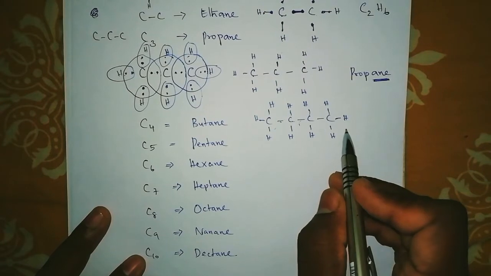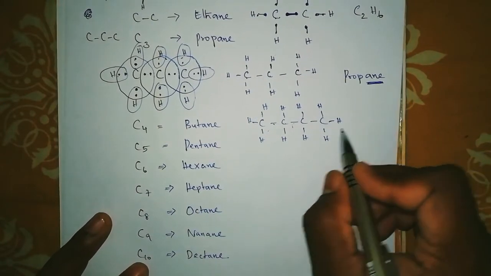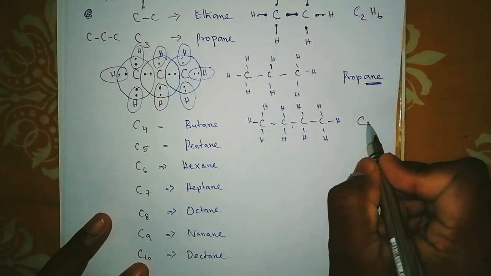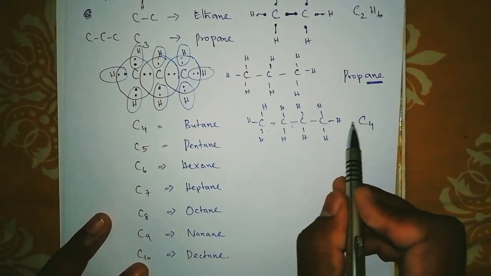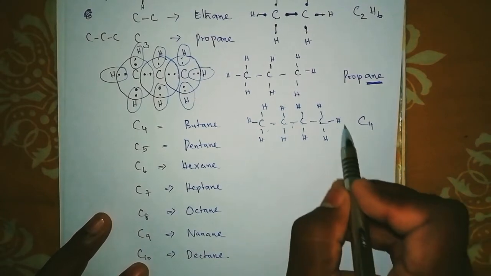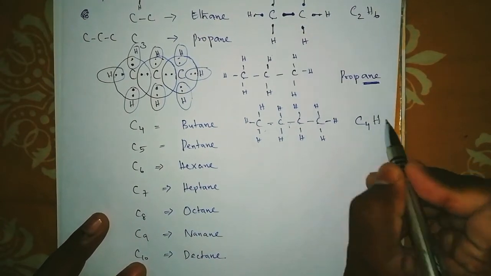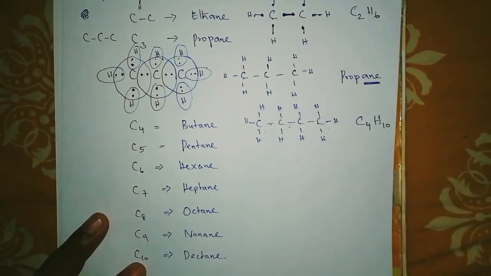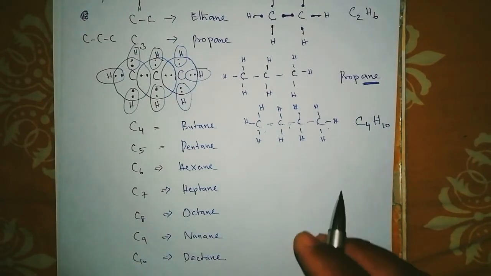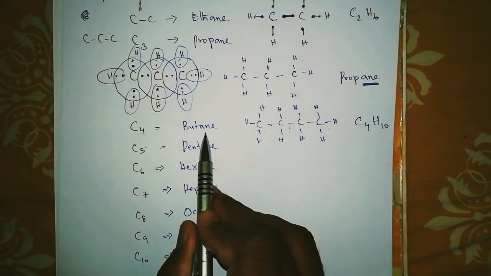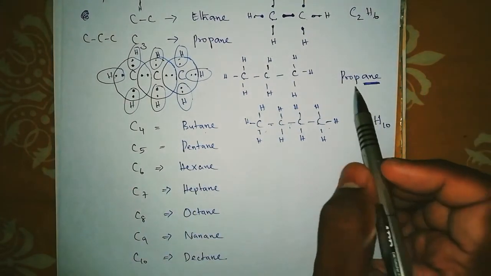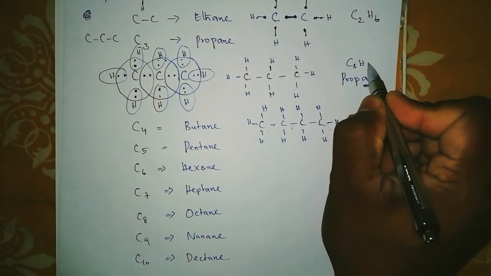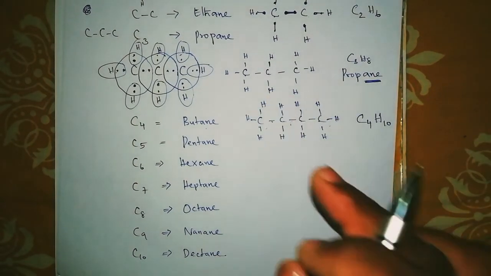So how can I write the formula for this butane? Count the carbon atoms first. 1, 2, 3, 4 carbon atoms. C4. Okay, how many C? 1, 2, 3, 4. How many hydrogens are here? Hydrogens: 1, 2, 3, 4, 5, 6, 7, 8, 9, 10 hydrogens. So it is actually butane. Okay, what is the formula for propane? It should be C3H8. You can count and see.